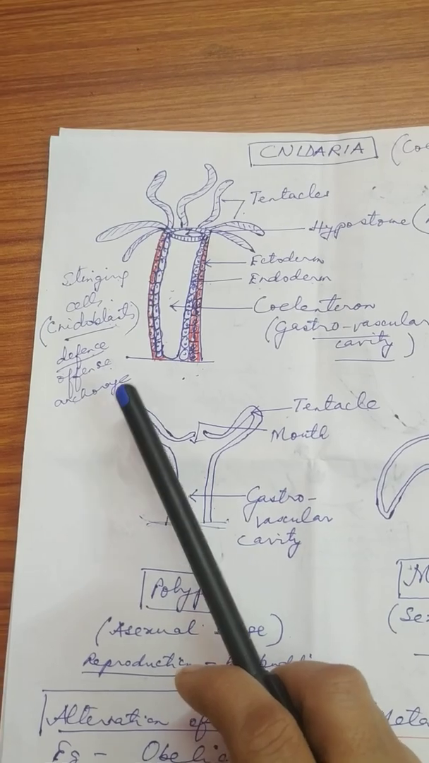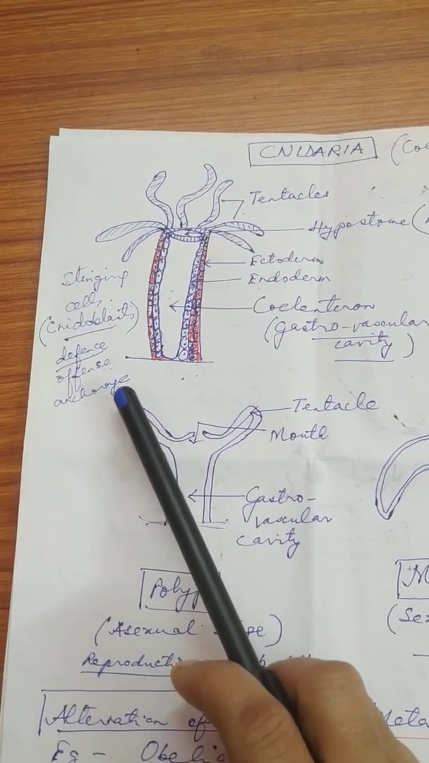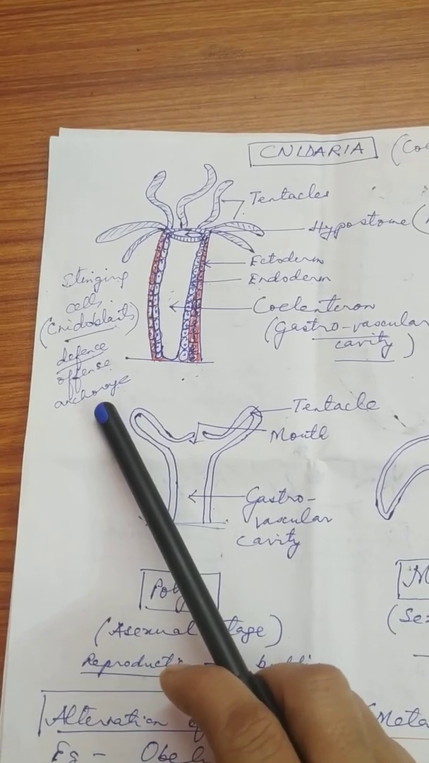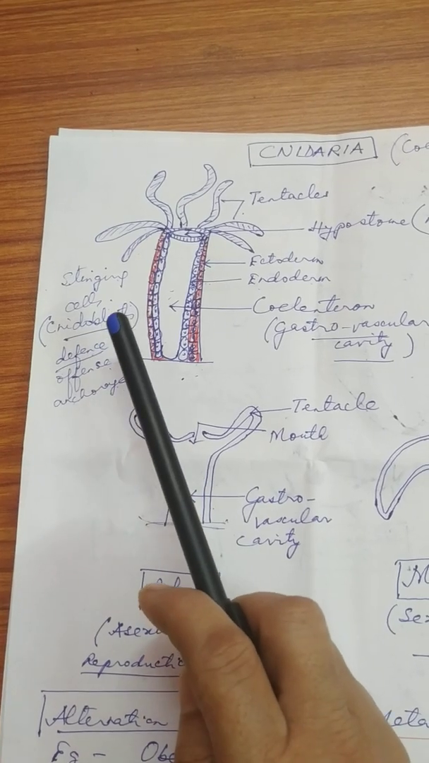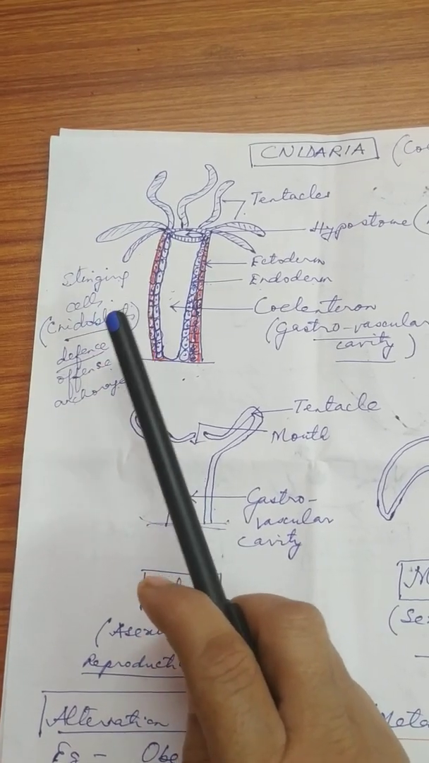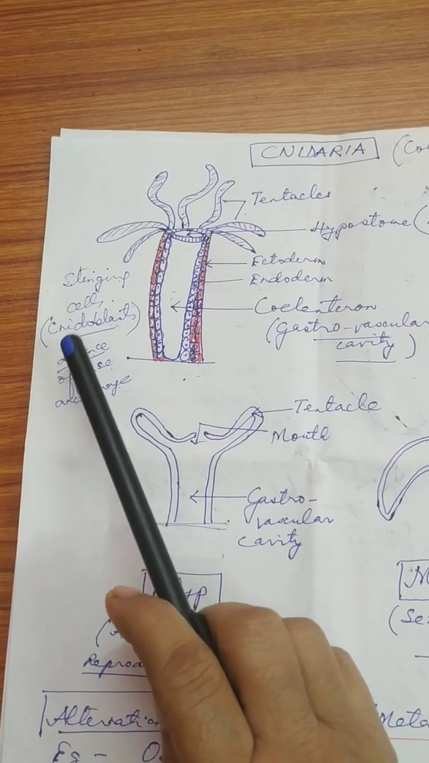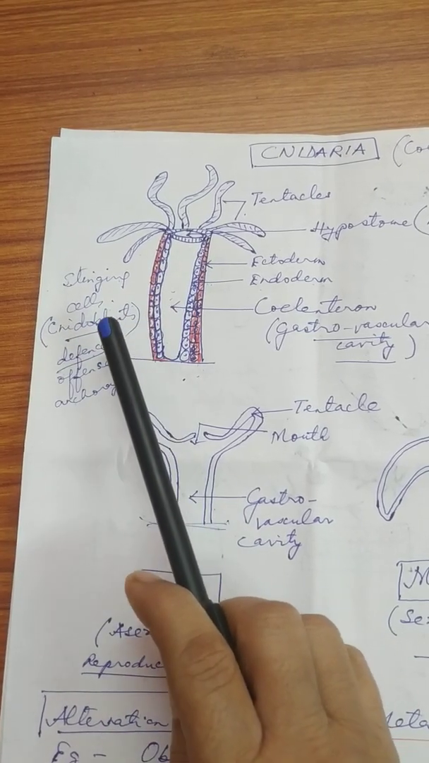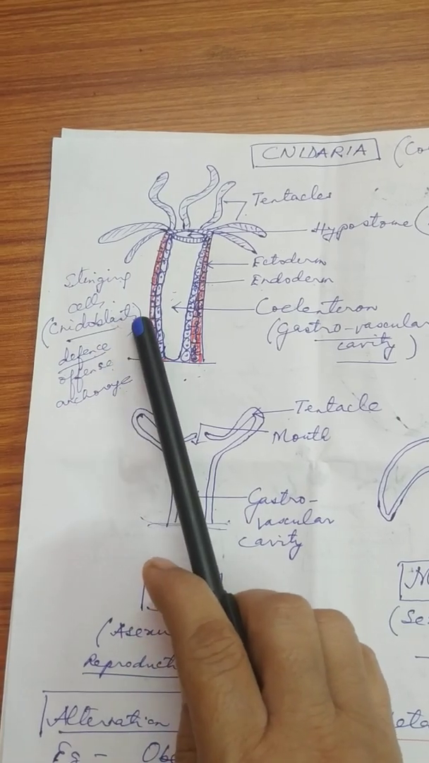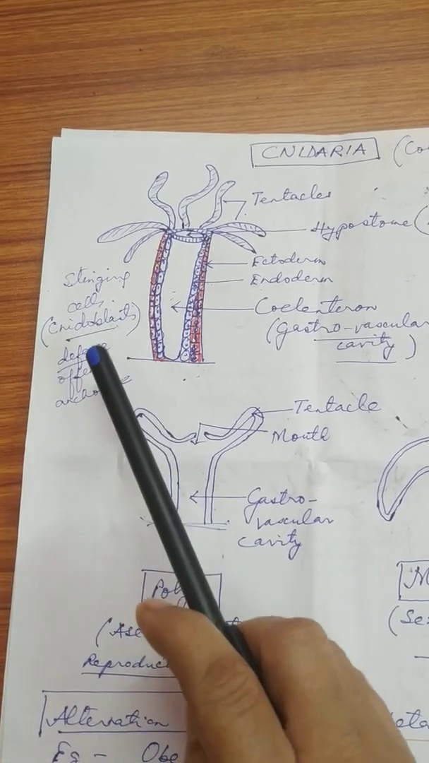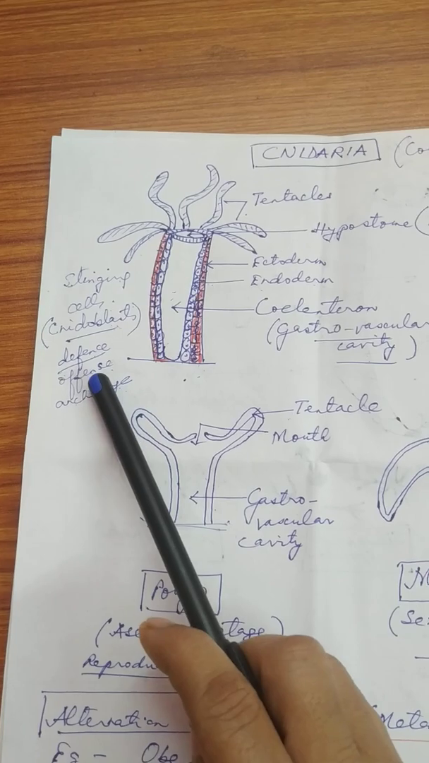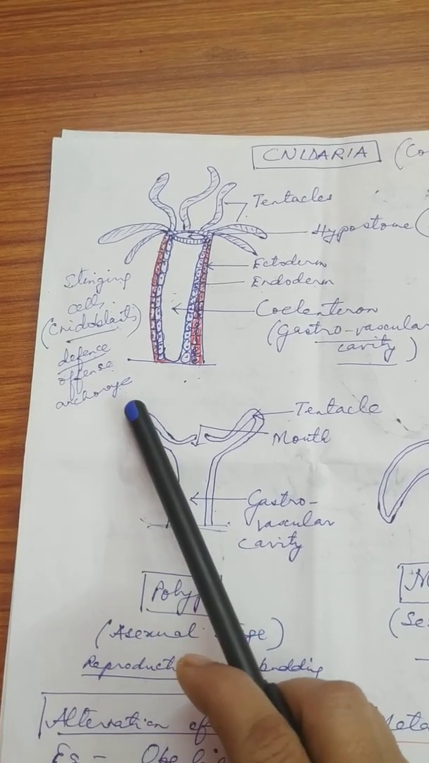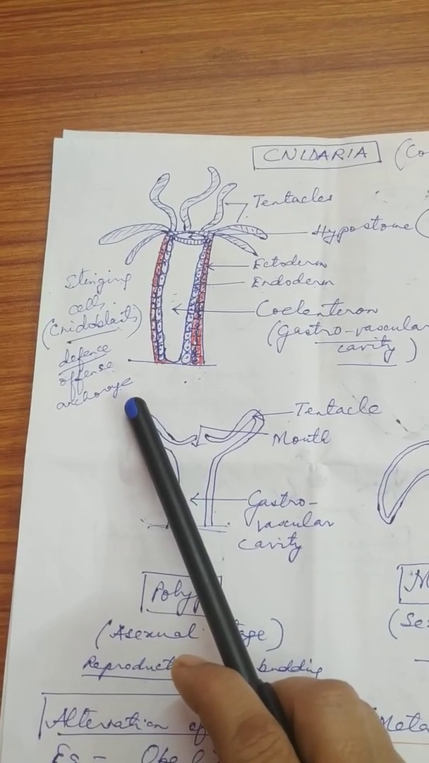They help the animal to get attached to some objects. Okay, so you may get a question: what are the stinging cells in the cnidarian animal known as? The stinging cells in cnidarian animals are known as cnidoblasts. What are the functions of cnidoblasts? The cnidoblasts help in defense, in offense, as well as in anchorage.